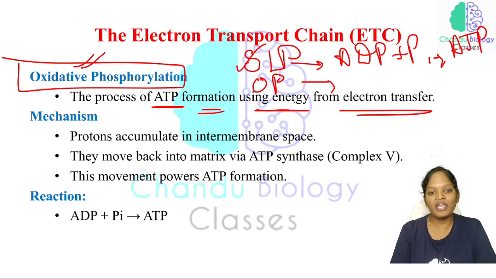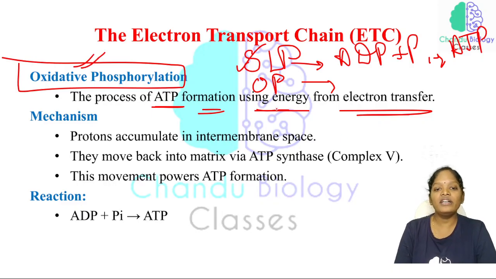And what is the mechanism, how is it done? See here, the protons accumulate in the intermembrane space, we know that, and they move back to the matrix via the ATPase complex. We call that complex 5, ATP synthase, we know that, and this powers the ATP formation.